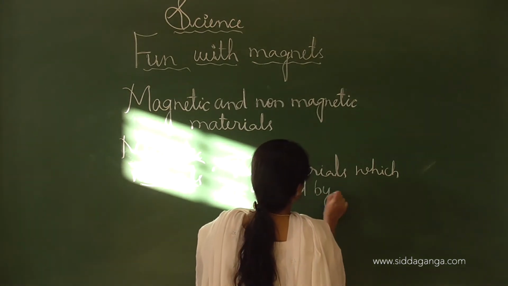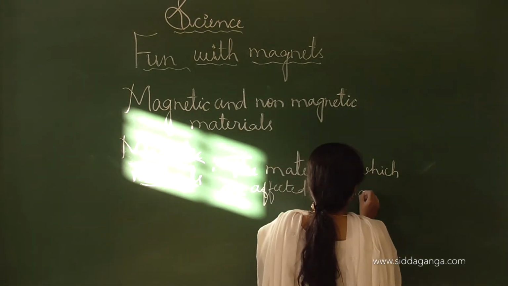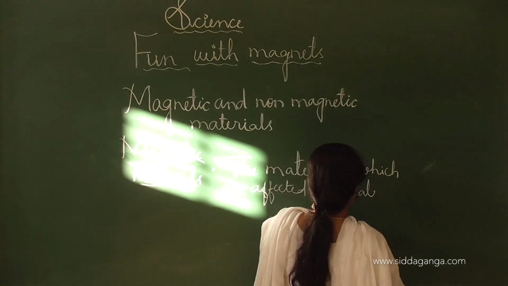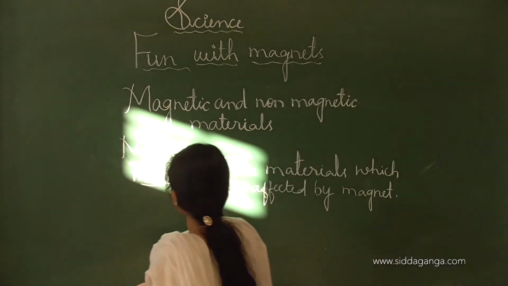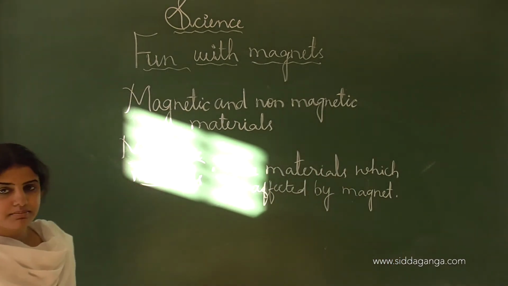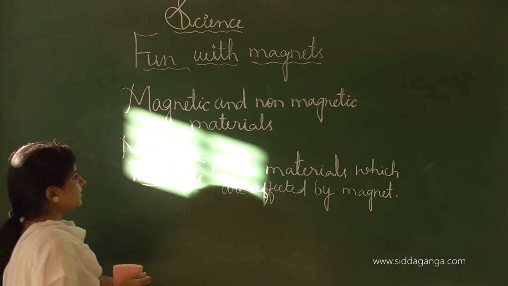The materials which are affected by magnets are called magnetic materials.